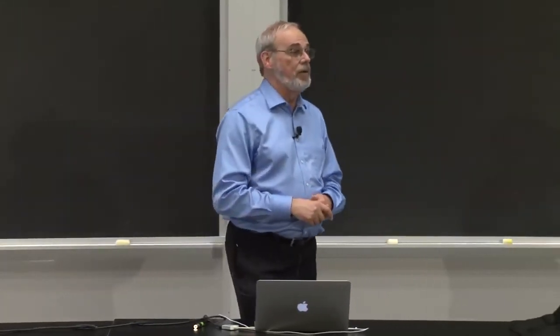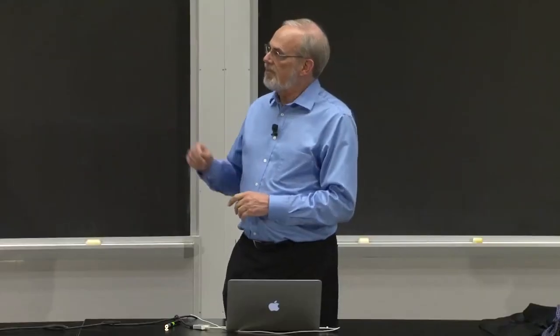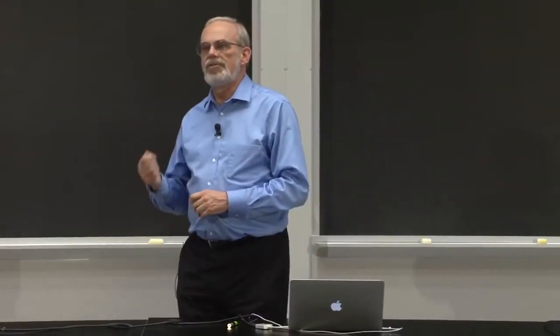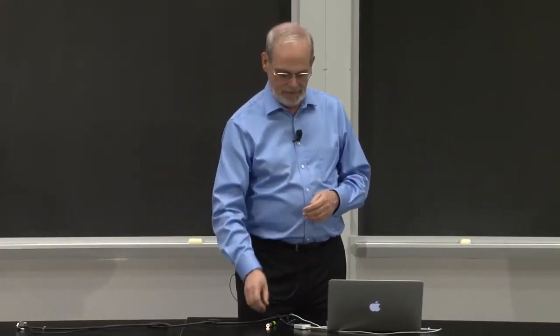You can simply say, I'm looking for the simplest surface that will separate those examples. In my football case, in the plane, what's the best line that separates them, which turns out to be easy. I might look for a more complicated surface, and we're going to see an example in a second where maybe it's a sequence of line segments that separates them out, because there's not just one line that does the separation. As before, I want to be careful. If I make it too complicated, I may get a really good separator, but I overfit to the data.